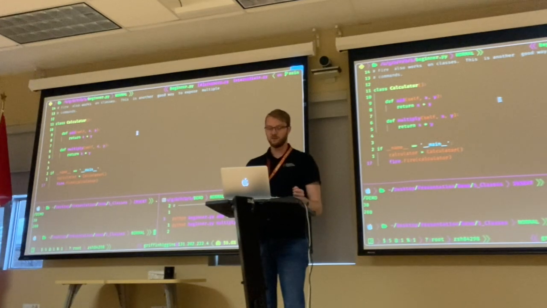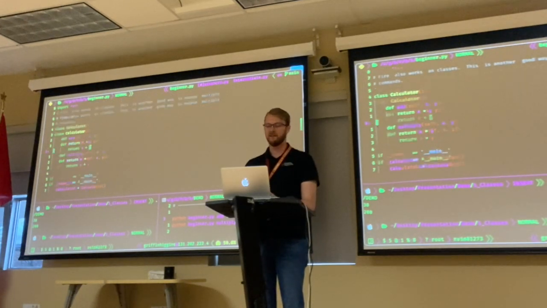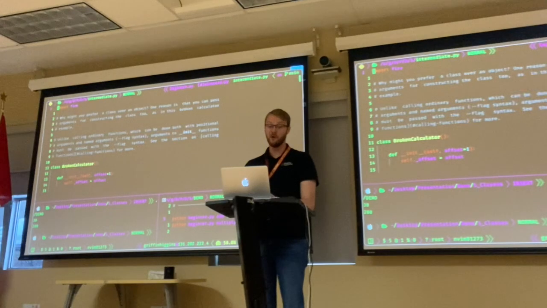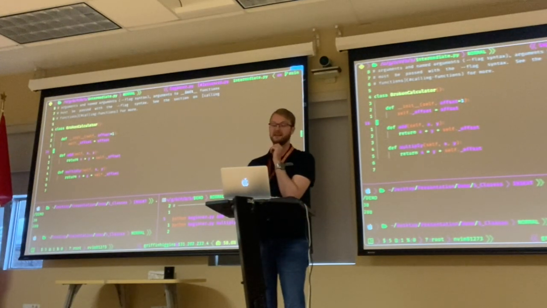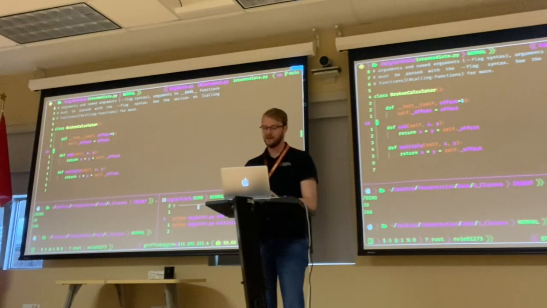We can also start to ramp this up a little bit. So what if we had a calculator, but what if we also had a broken calculator? What if we had a calculator that just by default added 1 to whatever we wanted to add to it? So if we did that and we ran it, we would see that it would give us not good results.